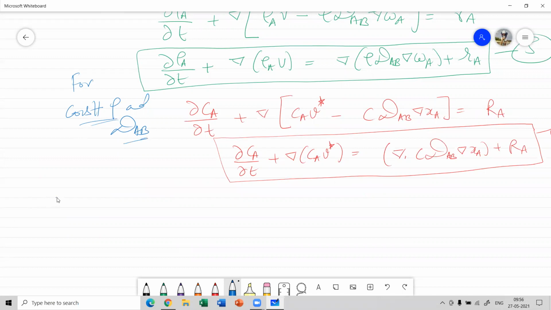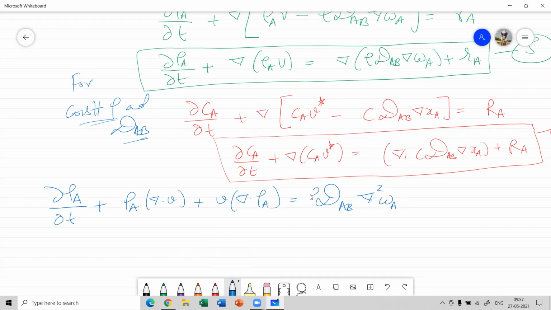So from equation 5, we have del rho A by del t plus rho A into divergence of V equal to, plus V into divergence of rho A. This is also the term equal to, so we have D_AB rho into divergence square of omega A, plus R_A.